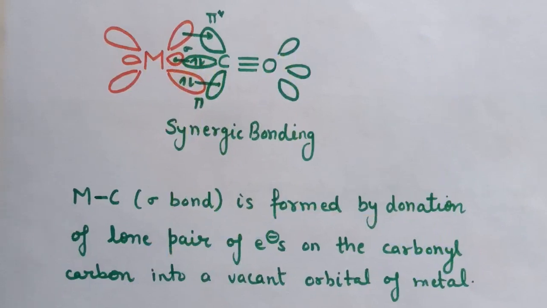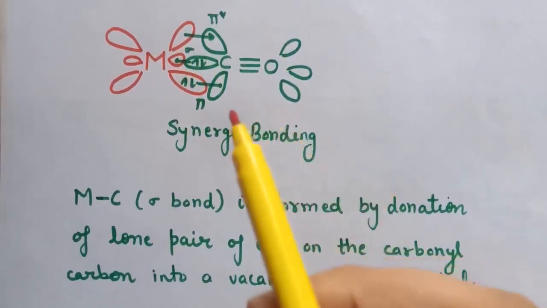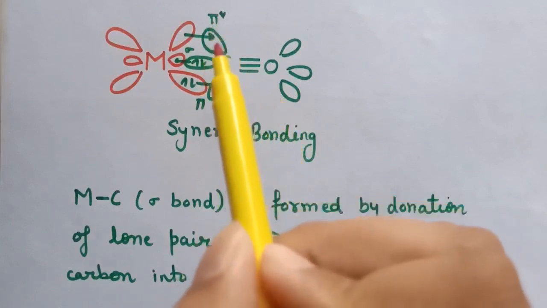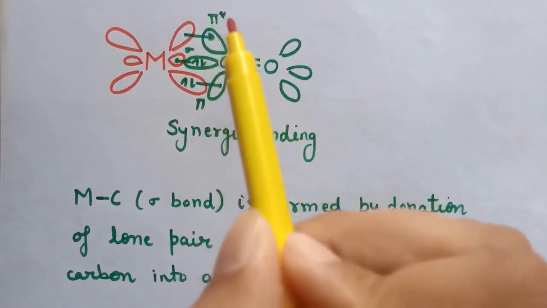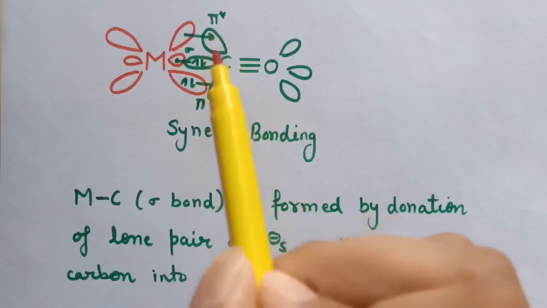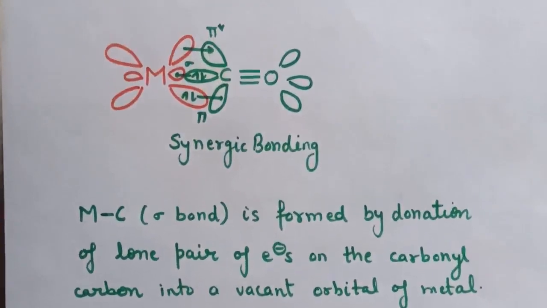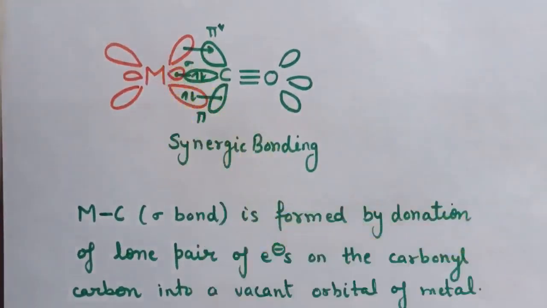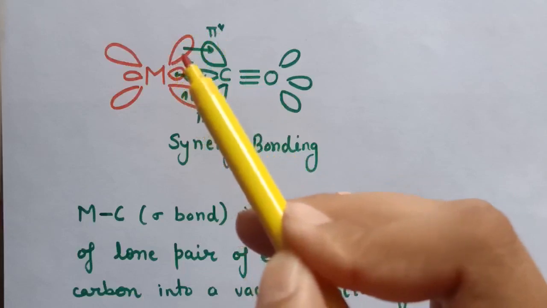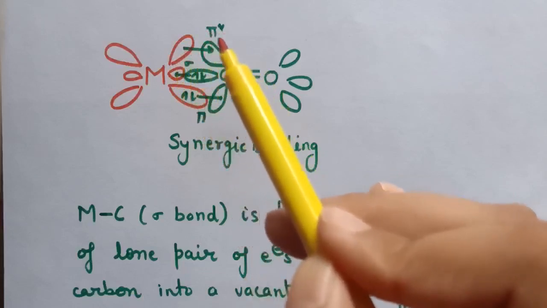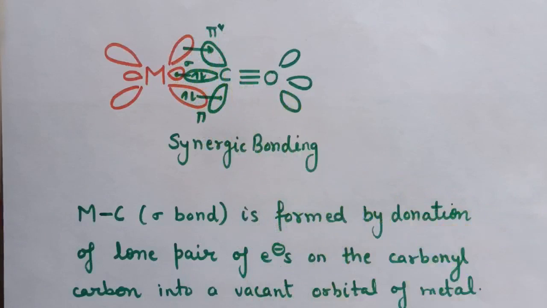Now second is the formation of the pi bond. Carbon monoxide has an anti-bonding pi star orbital and that is vacant. The pi bond is formed by the donation of a pair of electrons from a filled d orbital of the metal into the vacant anti-bonding pi star orbital of carbon monoxide.